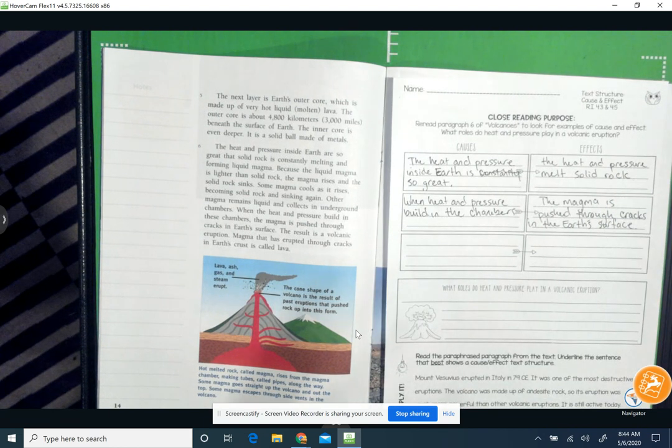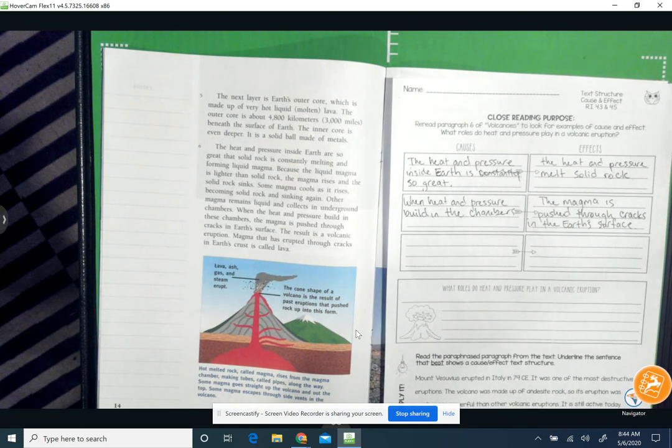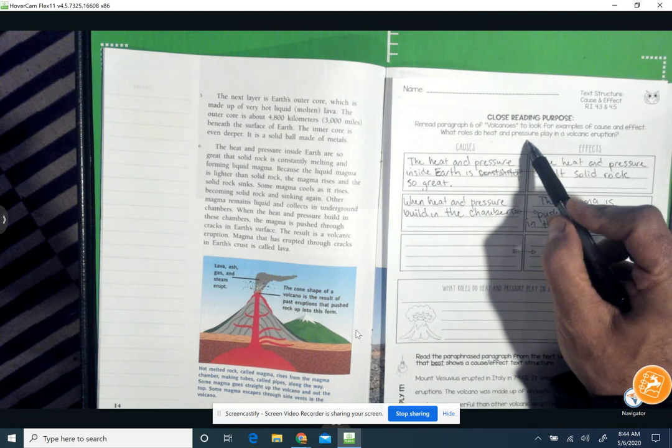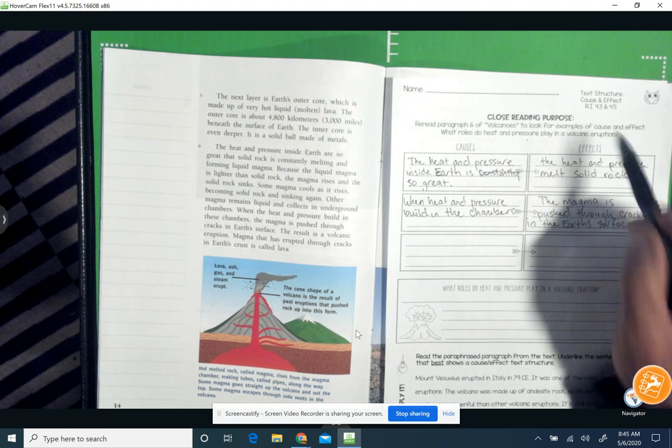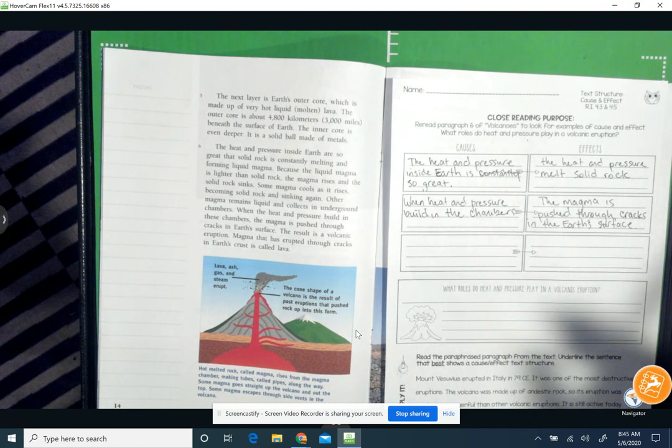So there we go. And I think I want to add an extra detail in here, and I'll tell you why. But if I'm getting ready to tell you the story about heat and pressure and why heat and pressure plays an important role in volcanic eruptions from paragraph number 6, I would say something like this. Heat and pressure inside Earth is just massive. So massive, it takes solid rock and it melts it into something that we call magma. And this magma, it floats around underneath the Earth's surface. It's rising, and solid rock is dropping.